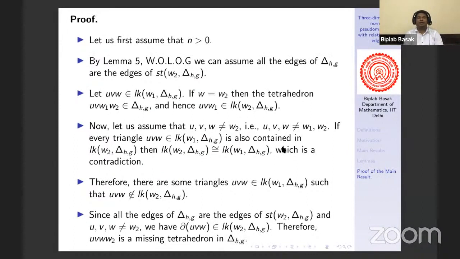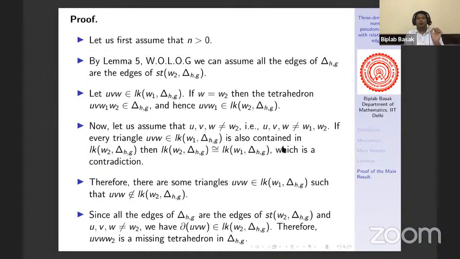Now first we assume that n is bigger than 0. Now we know that delta is combinatorially equivalent to a delta dash where all the vertices and all the edges are in star of W2, right? We know that by lemma 5. So without loss of generality, since we are working on that combinatorially equivalent object, we can assume that our delta has this property. That means all the vertices and all the edges of delta should be in star of W2.